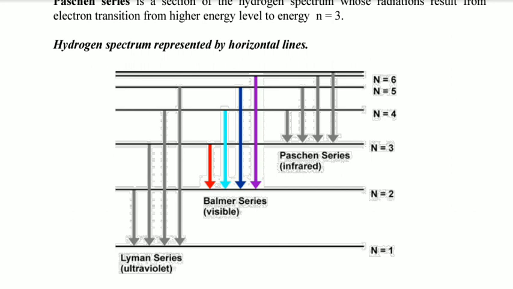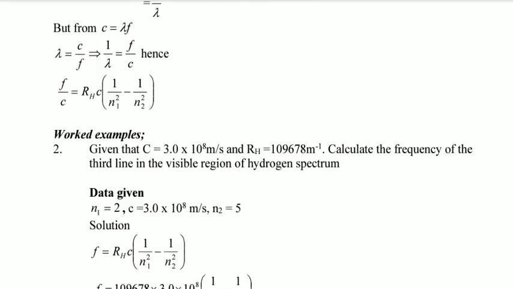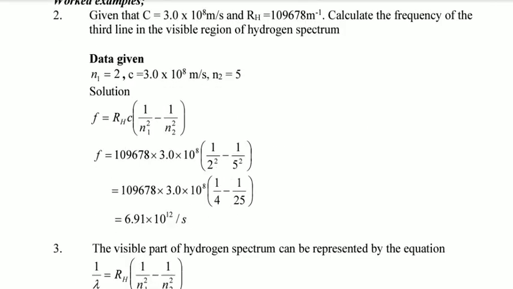Now, according to what I told you, N1 must be the smaller value, so N1 here is 2, and N2 is 5. We are counting from the line which is shorter, and then we go on. So the first line here is from N3 to N2. Don't count the first line as from N6. We start counting from the shorter line. So that's how we can know the values of N2 and N1. And in your calculation, you can include the diagram which draws that hydrogen spectrum and shows the lines, to illustrate to your teacher that N1 is equal to 2 and N2 is equal to 5.